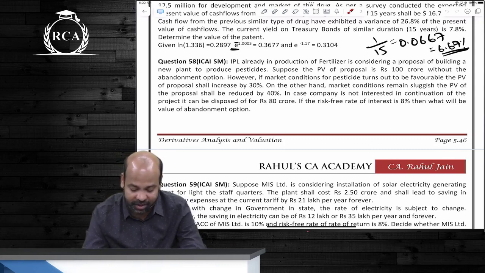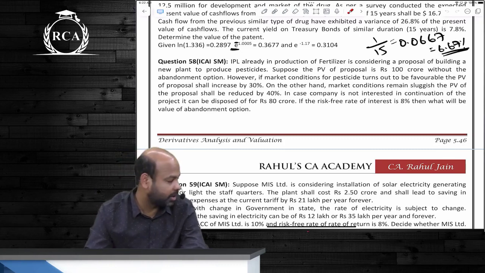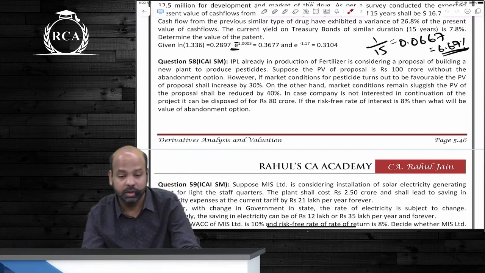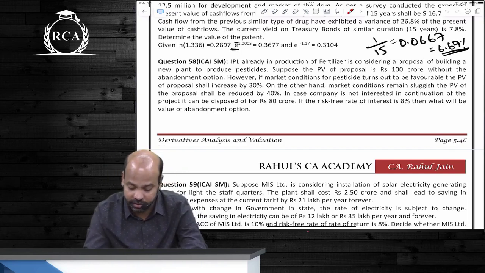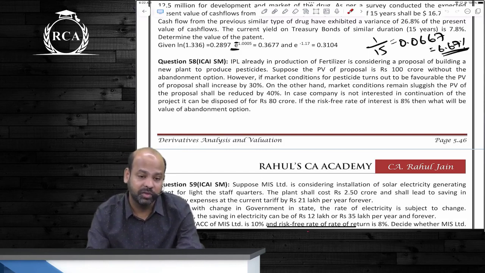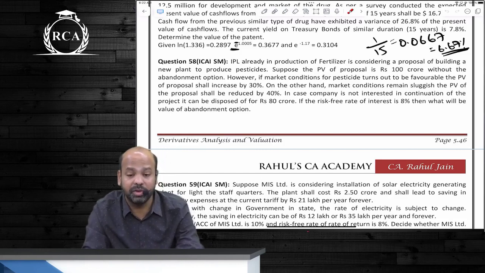If the risk-free rate of interest is 8%, what will be the value of the abandonment option? Varun wants to answer. Alright Varun. Others, better. There are two scenarios given. We just have to arrive at the value of the abandonment option.